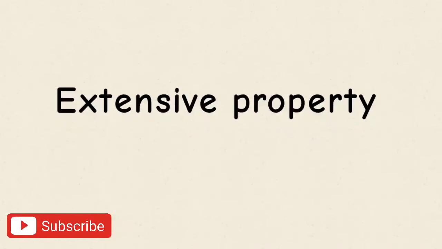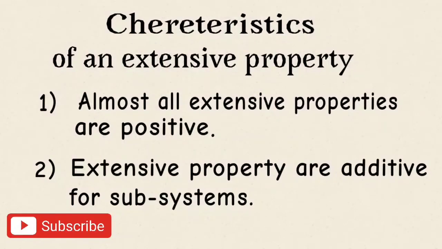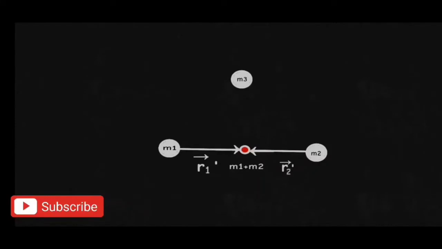But what are the characteristics of extensive properties? If we observe the examples of extensive properties, almost all extensive properties are positive, like mass, volume, number of moles, or any conserved quantity. Now, the second but important characteristic is that extensive properties are additive for subsystems. That is, if we merge two subsystems, the extensive property will be added for the new system. This we have seen previously when we merged two point masses and considered them as one system. Then the mass of that new point mass was the addition of the original point masses.